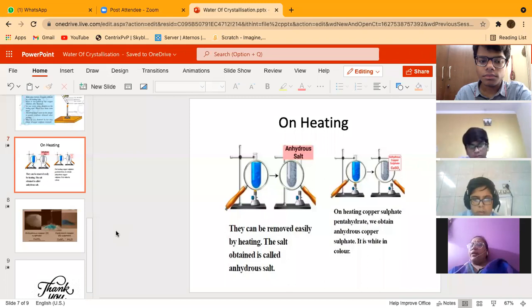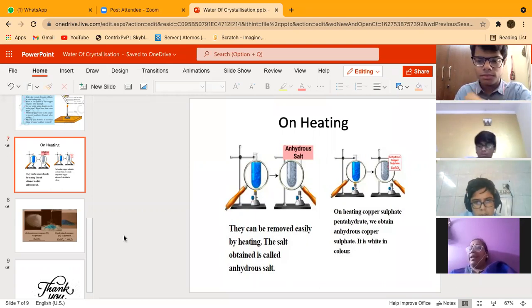Now, after some time, you will see that the crystals have turned absolutely white. In diagram A, you can see the copper sulfate crystals turning white. But in diagram B, we have done it in reverse. To the white crystals in the test tube, we have added a few drops of water, and then they turn back to blue.